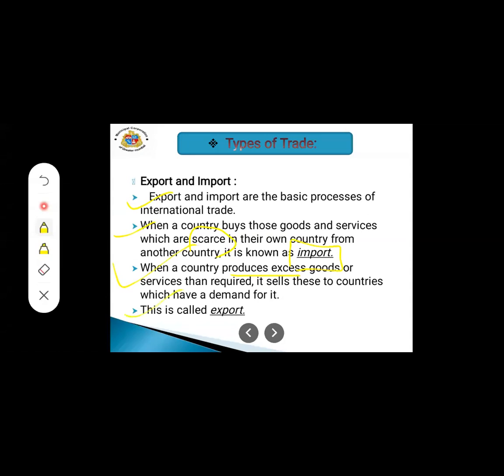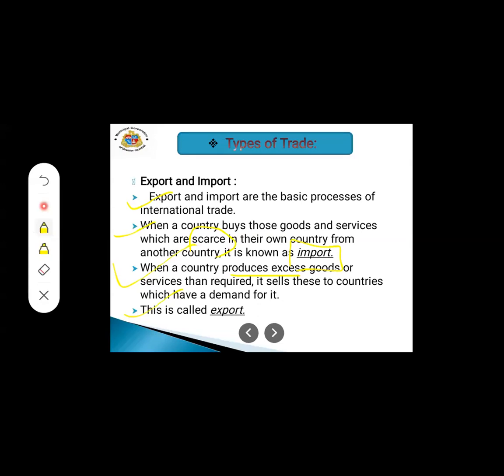For example, if in Jammu Kashmir the production of apples is in excess, and other countries want those apples, then Jammu Kashmir will export their apples to other countries.